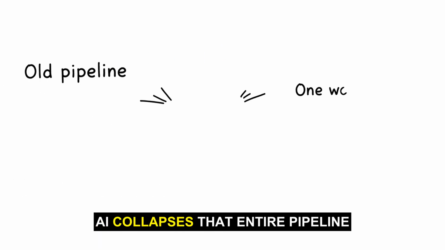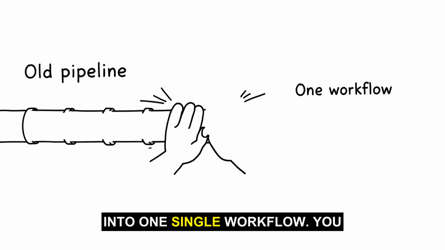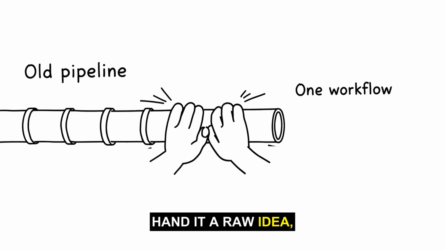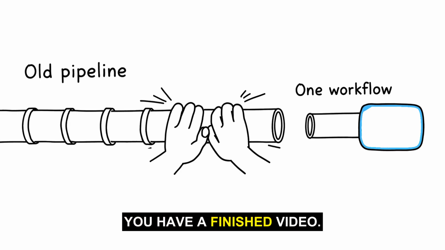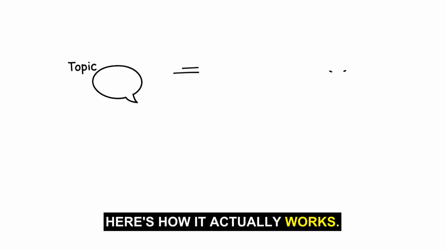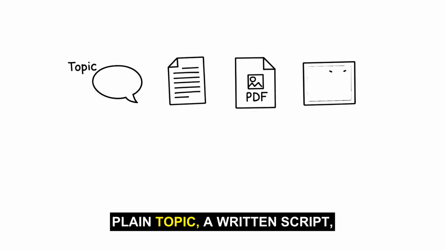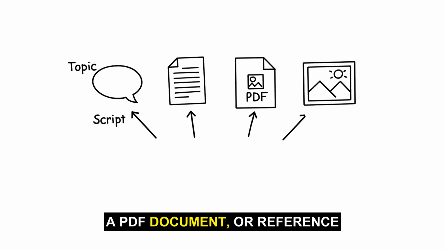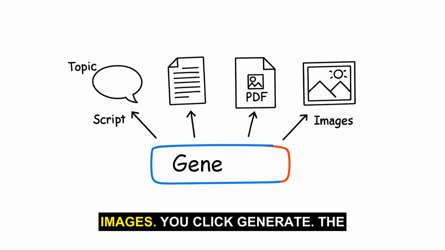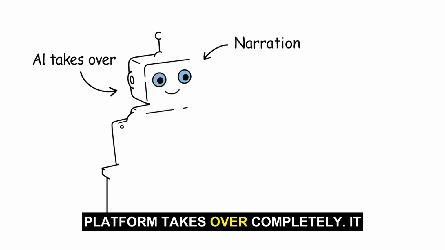Ankon AI collapses that entire pipeline into one single workflow. You hand it a raw idea, and a few minutes later you have a finished video. Here's how it actually works. You give Ankon AI something to start with: a plain topic, a written script, a PDF document, or reference images. You click Generate. The platform takes over completely.